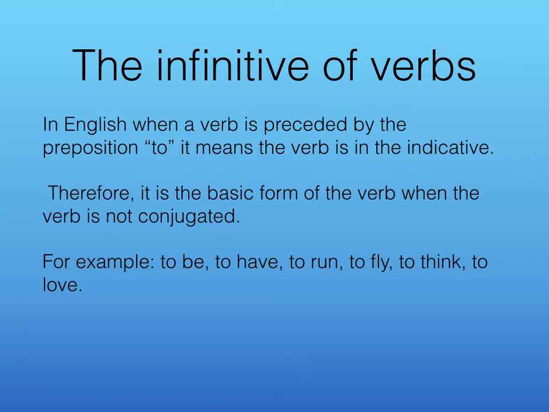Now, let's have a look at the infinitive of verbs. So in English, when a verb is preceded by the preposition "to", it means the verb is in the infinitive form. Therefore, it is the basic form of the verb when the verb is not conjugated. So for example, to be, to have, to run, to fly, to think, to love, to sing, etc.